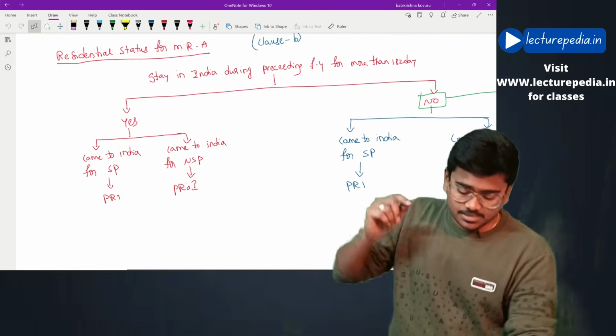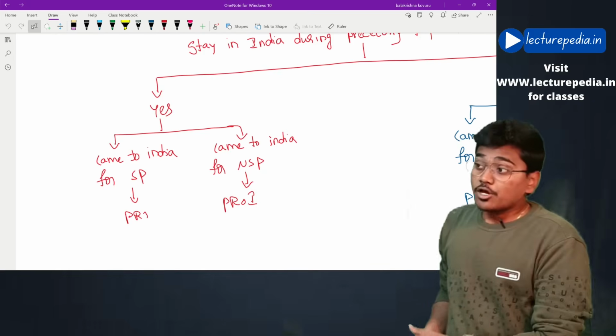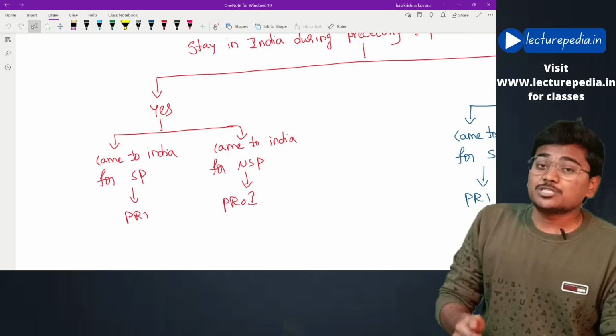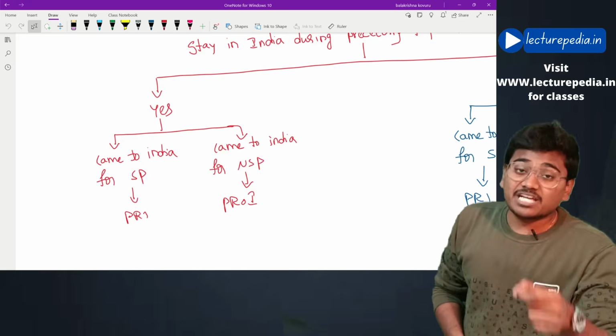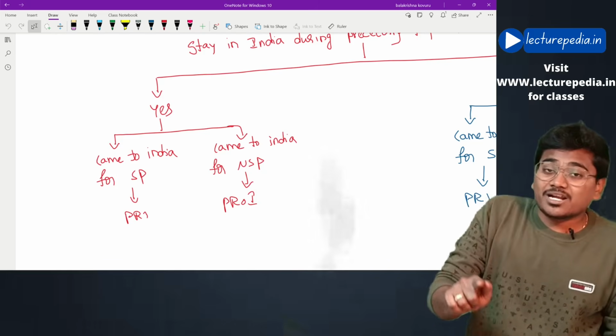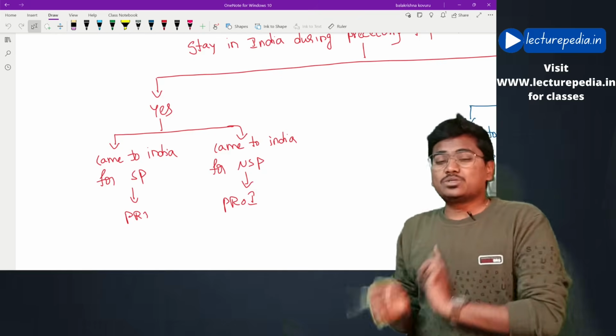If it is yes, Mr. B will again check whether Mr. A went to India for a specified purpose. Yes, he went to India for a specified purpose. In that case, Mr. A will be a person resident in India. In case he went to India for other than a specified purpose, then Mr. A will be a person resident outside India.